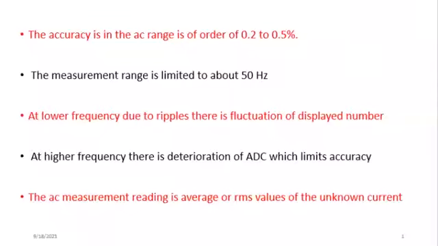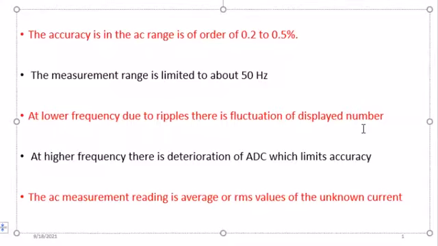And whenever you are making a measurement, you should know that if you want to get an accurate result, it should be within the range of 50 Hz. Because whenever you are measuring any frequency lower than 50, there will be fluctuation in the value that will be displayed, which represents inaccuracy. And if you are measuring at frequencies higher than 50 Hz, then we have a deterioration, that is reduction, that is degradation of the ADC, analog to digital converter. It will not have good accuracy, and that will affect the overall accuracy of the measurement.